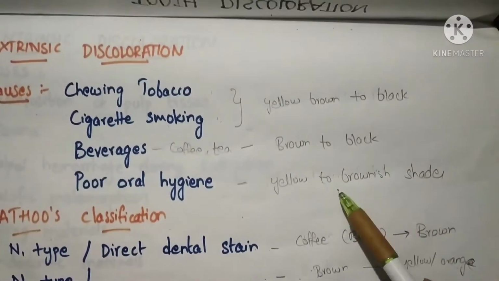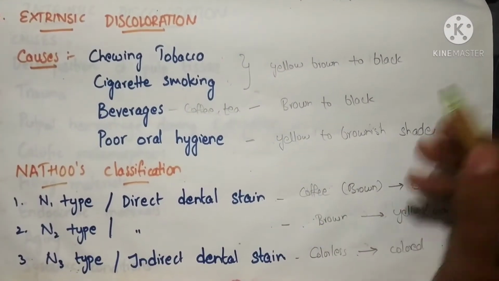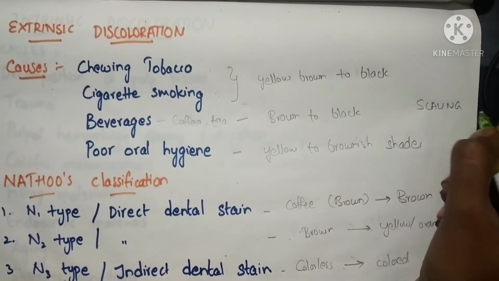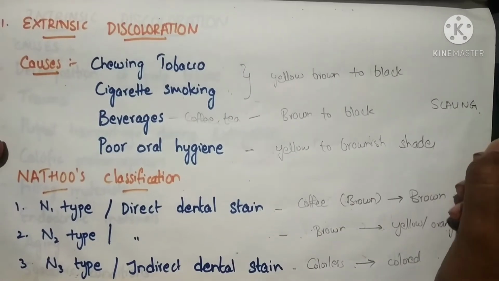So this is about the extrinsic discoloration. In such cases, what we will do is scaling and root planing. And with proper brushing also we can limit the discoloration to some extent.